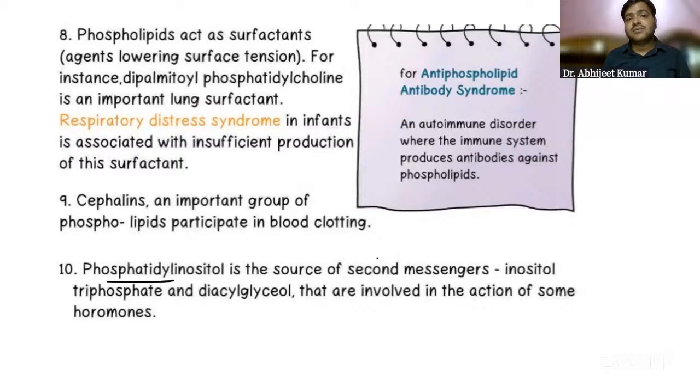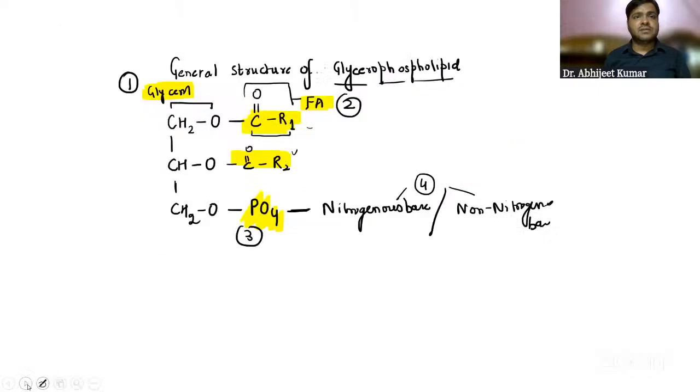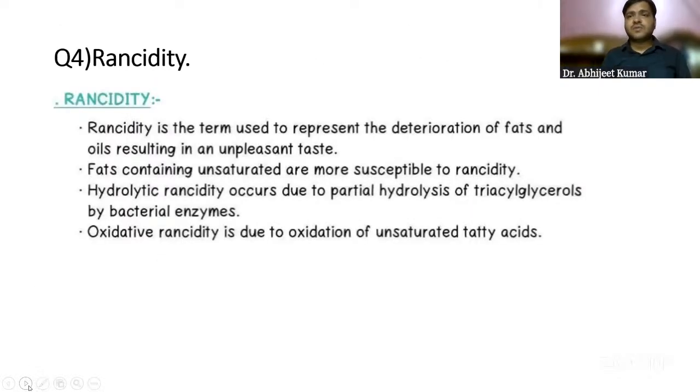Phosphatidyl inositol is a secondary messenger. The primary messenger is the hormone. Secondary messengers are inositol triphosphate, IP3, and the diacylglycerols, which are involved in the action of some hormones. Hormones are primary messengers; secondary messengers are these, and they are nothing but phospholipids. So in short, you can just mention the important aspects related to this particular question. I will cover it in detail in the reverse cholesterol transport. Now the next question is on rancidity, which you already know about.